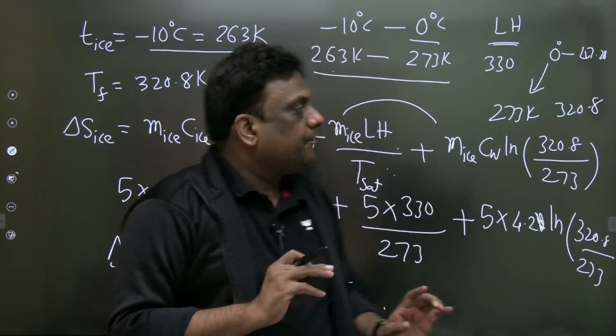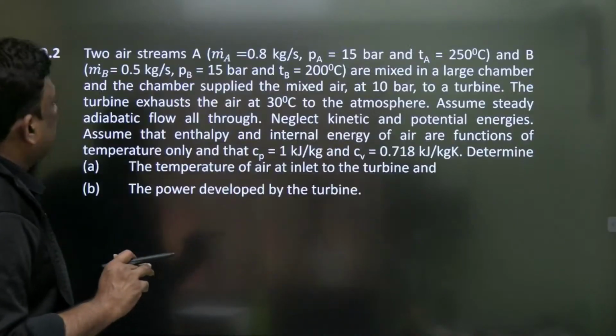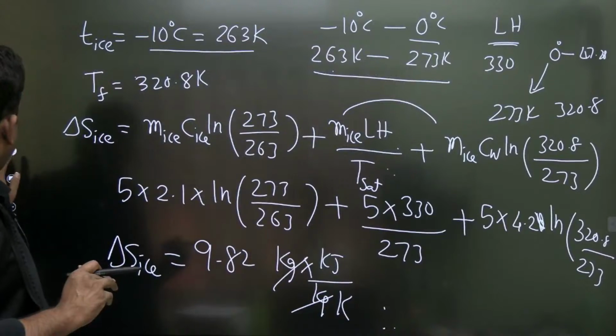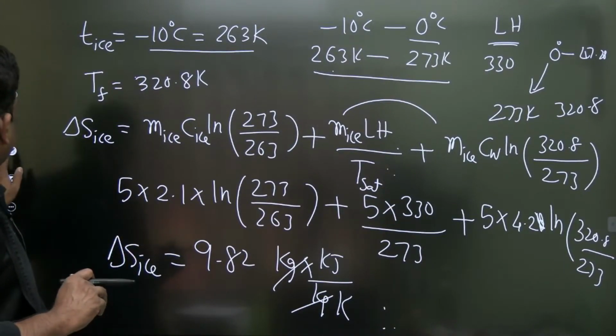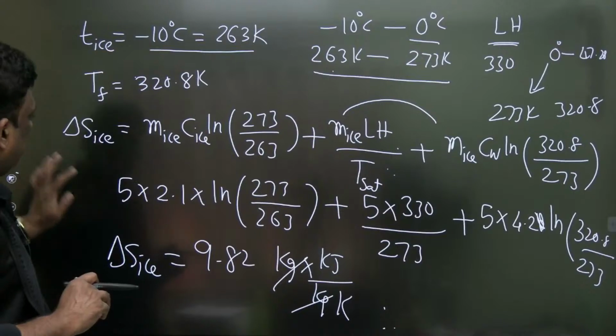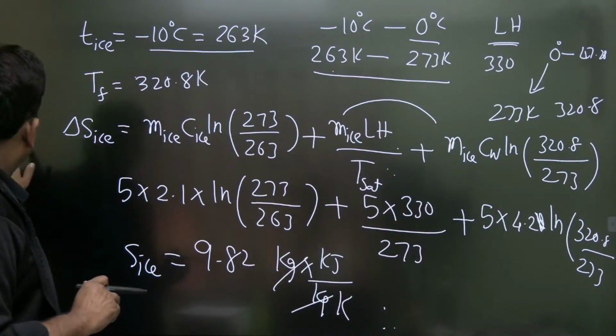Wonderful, sirs. Now, let us calculate the entropy change of water. How do I calculate? Dear students, how do I calculate? Dekho. Entropy change of water.